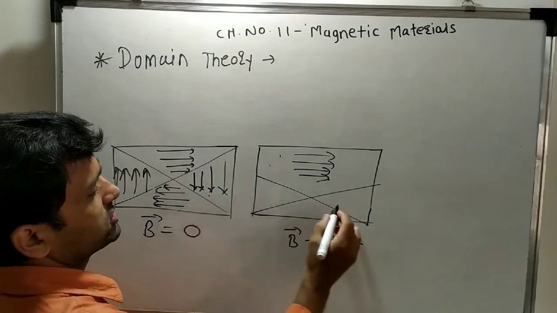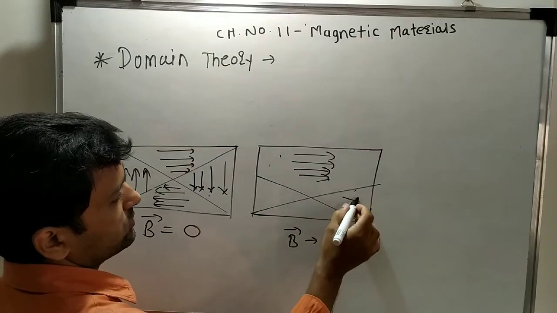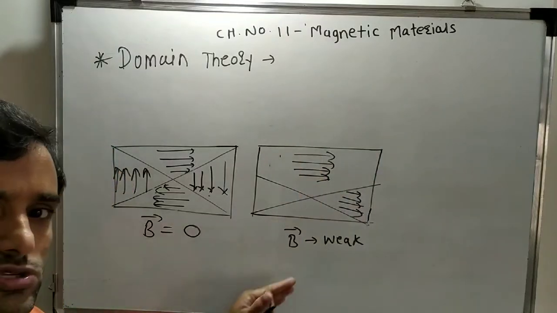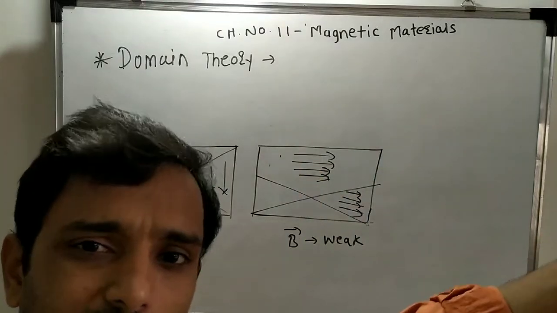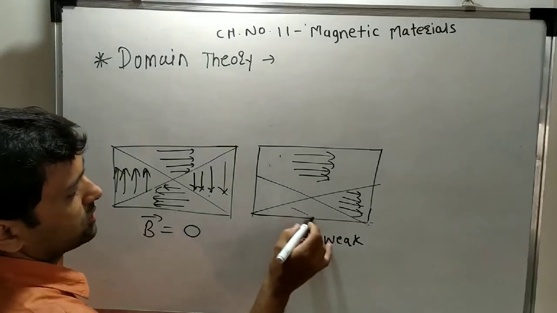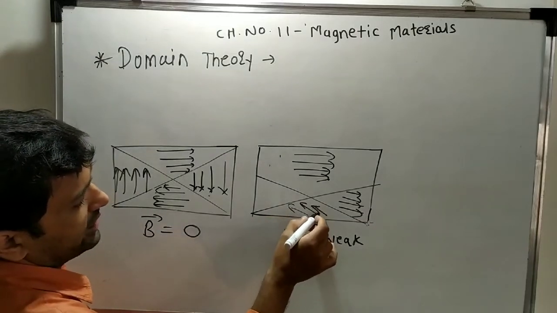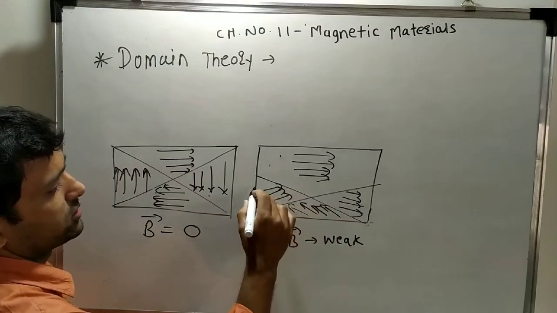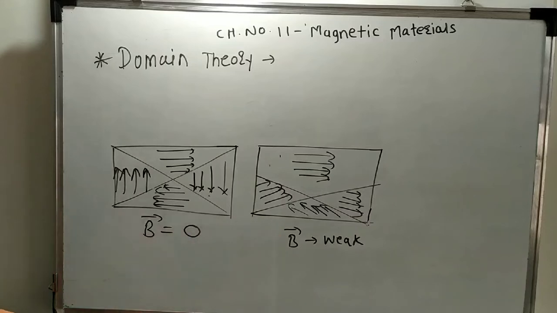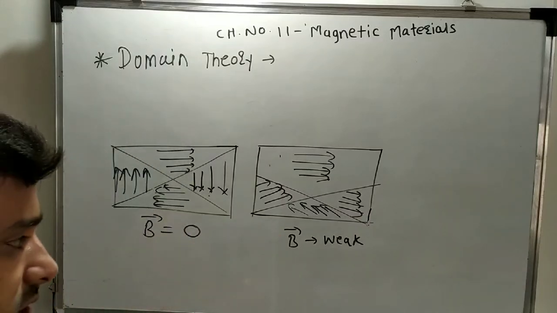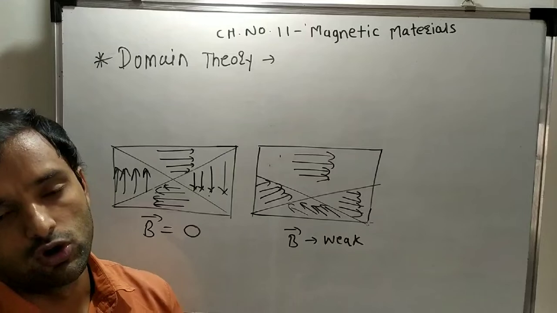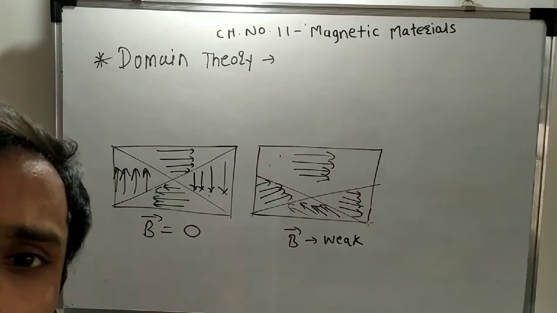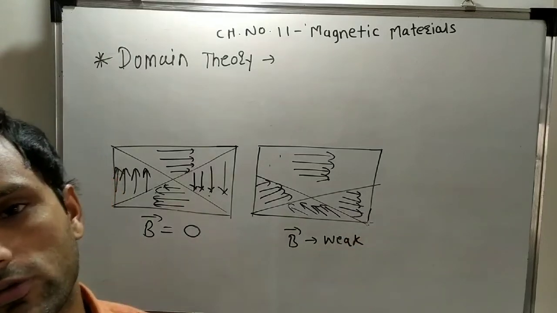So how can you draw the nature of this? They are not exactly aligned by the weak magnetic field, but they are trying to align in the direction. So we can draw the nature of the domain structure when we apply the external magnetic field in such a way that all dipoles or all domain walls are trying to align in the direction of the external magnetic field.